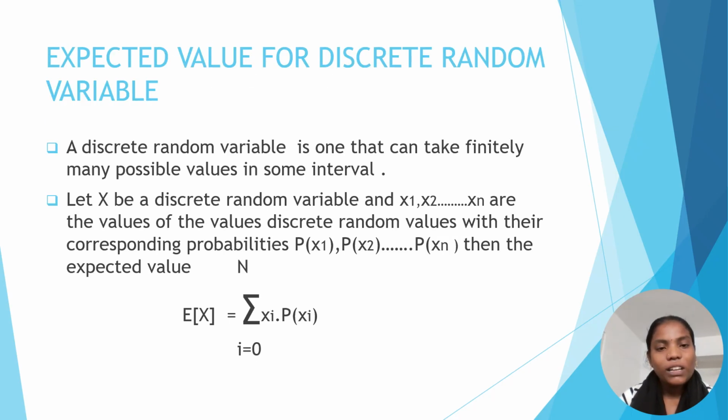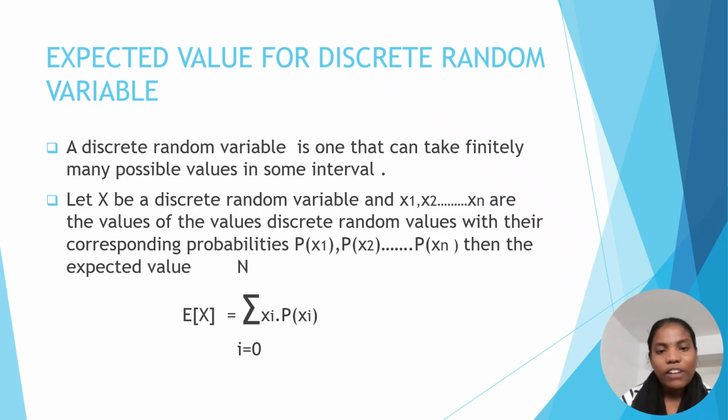And the next topic is expected value for discrete random variable. A discrete random variable is one that can take countably many possible values. Let X be the discrete random variable and x1, x2, and so on up to xn are the values of the discrete random variable with their corresponding probabilities p of x1, p of x2, p of xn.